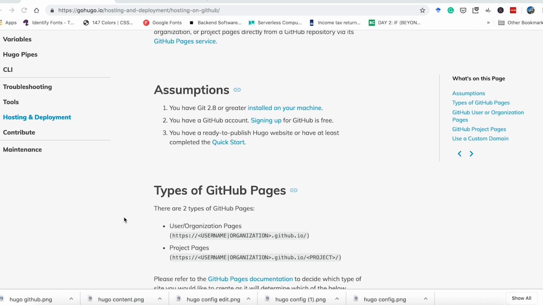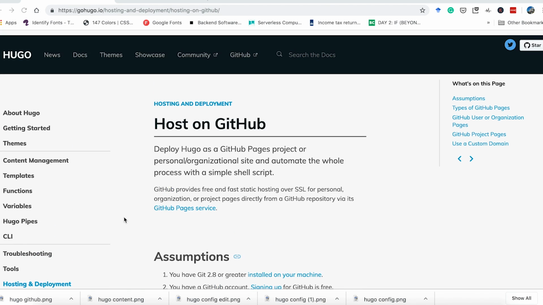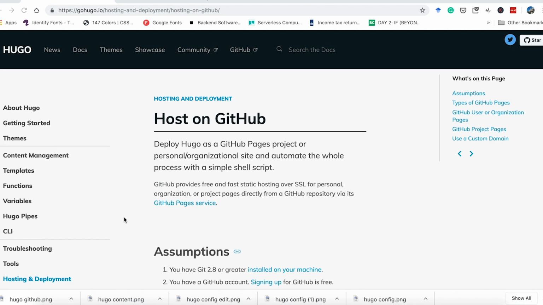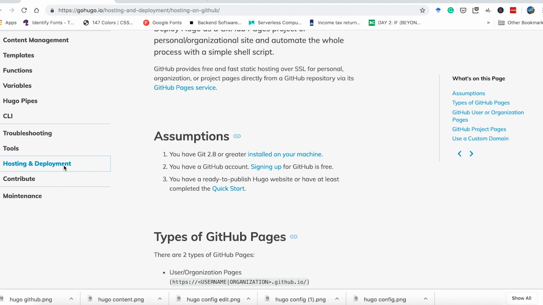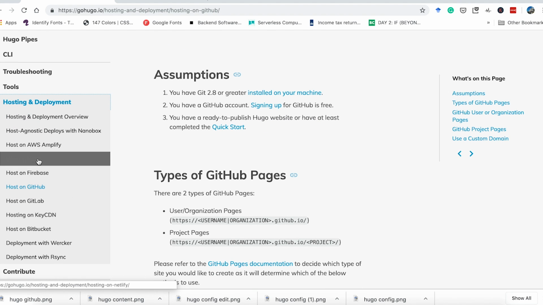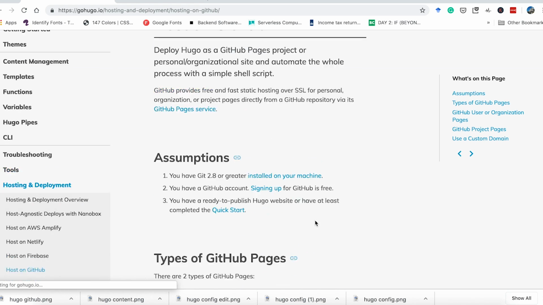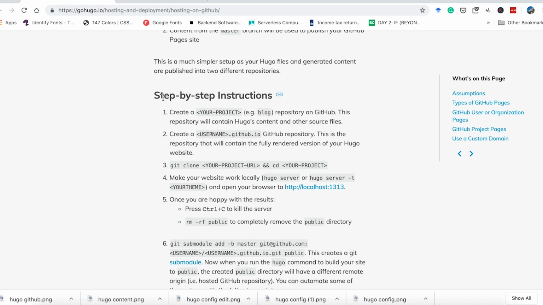So let's start the preparation for hosting our blogging website on GitHub. Go ahead to documentation in gohugo.io and then click on hosting and deployment. Then here, go ahead and click on host on GitHub. Now we are going to follow this step-by-step instructions, but make sure you are completely with me because this part is very important. It took me a lot of trial and error process to get the entire process right. So make sure you are really concentrated.